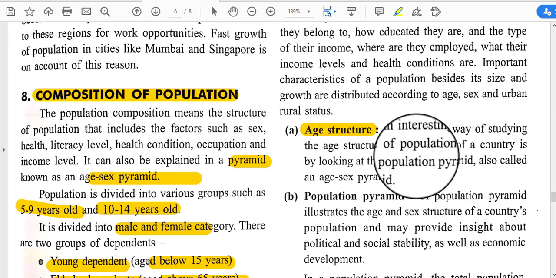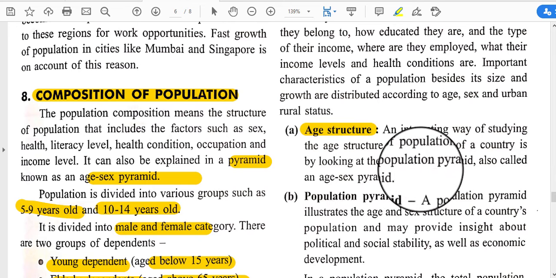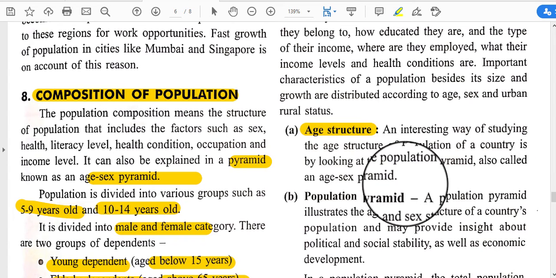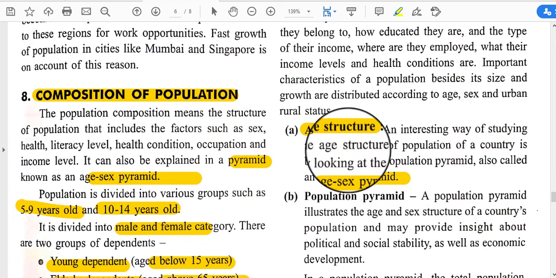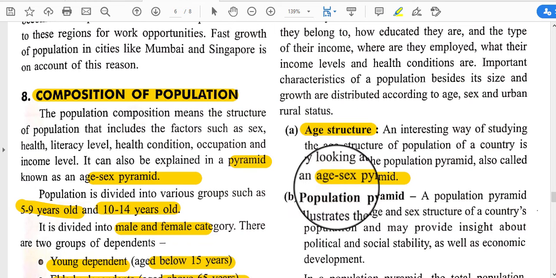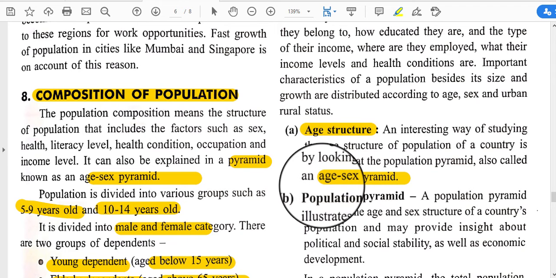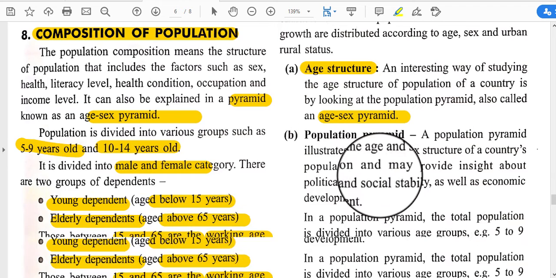First one is age structure. An interesting way of studying the age structure of a country's population is by looking at the population pyramid, also called the age-sex pyramid. It is called that because it is divided by age and also by sex.